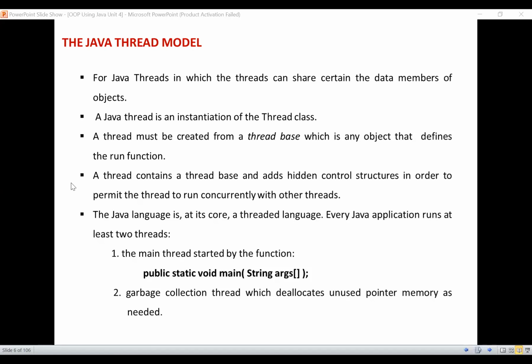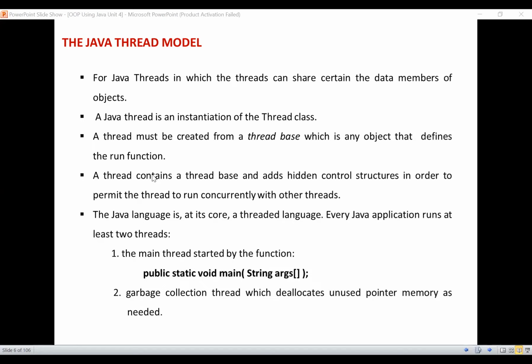When a thread invokes the start method, it moves from the new state to the active state. So the active state contains 2 states within it: runnable and running.